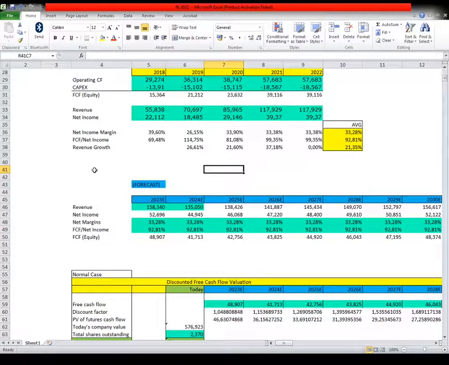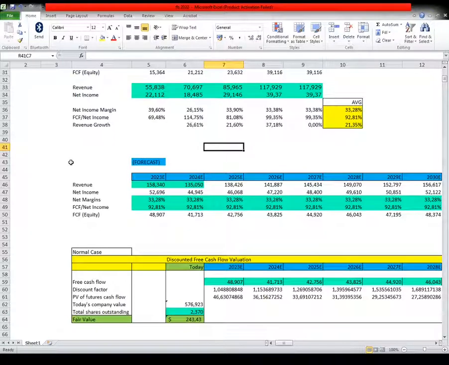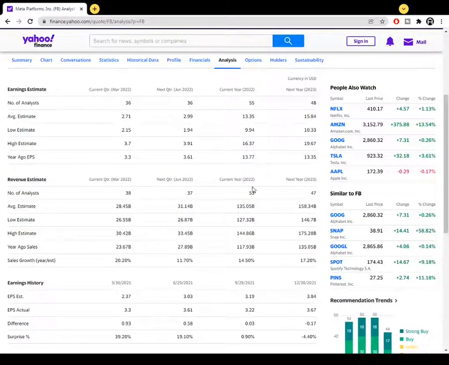21.35%. So here we start our forecast for the revenue for the next year, which is 2023, and the year after. We take these two numbers from Yahoo Analysis. Revenue estimate for the year of 2023 is 158,340,000,000.